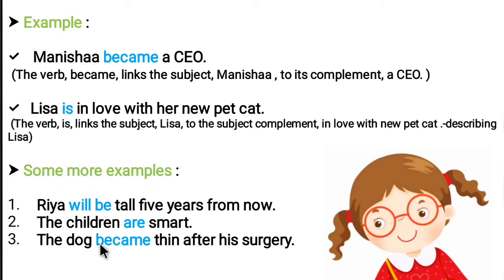The dog became thin after his surgery. Okay, we are describing the dog. The subject is dog. And what are we telling more about the dog? That the dog became very thin after his surgery. So, became is a linking verb. It is connecting the subject to the predicate.